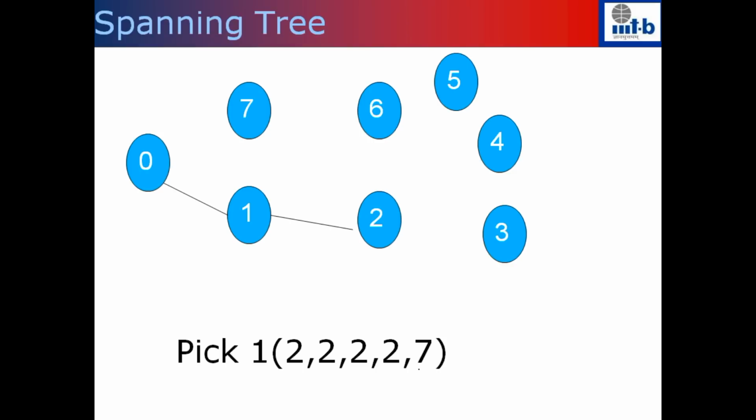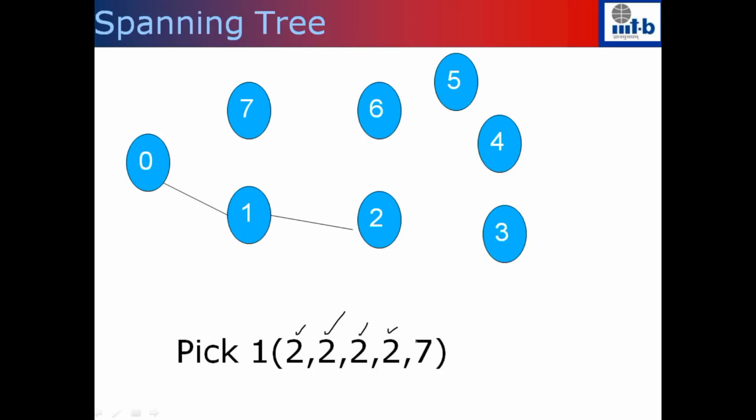So I end up picking 3 and connecting it to 2, and deleting this 2. Then I pick 4 and connect it to 2 and delete this. Then I pick 5 and connect it to 2 and delete this.